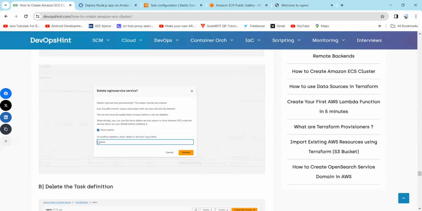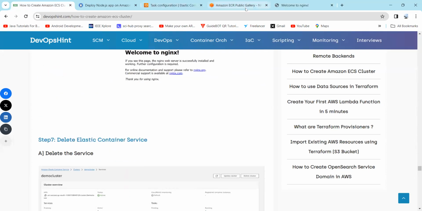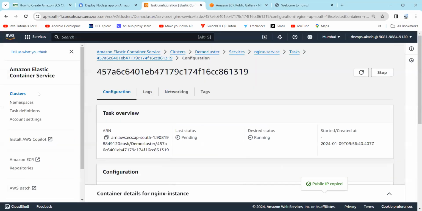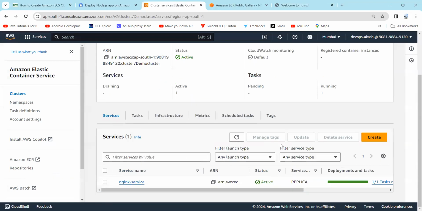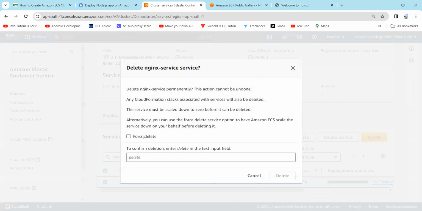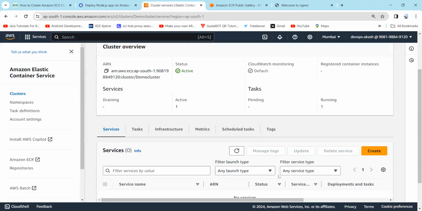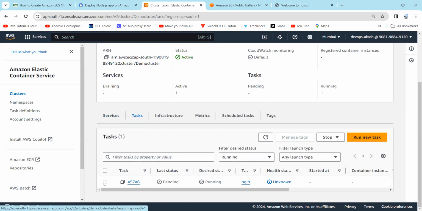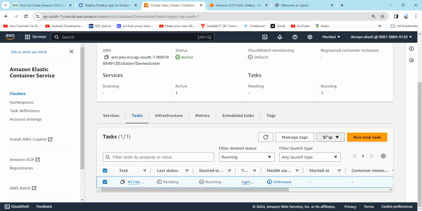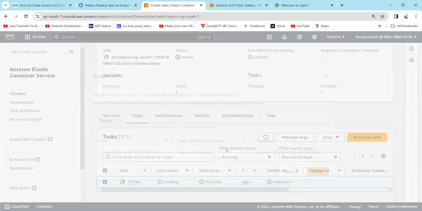And if you want to delete the Elastic Container Service, first click on cluster, then select this service, delete the service first, type here delete, then we will select the task and stop the selected task.